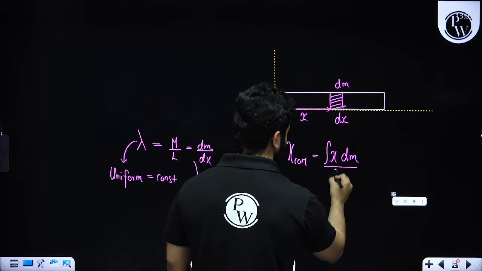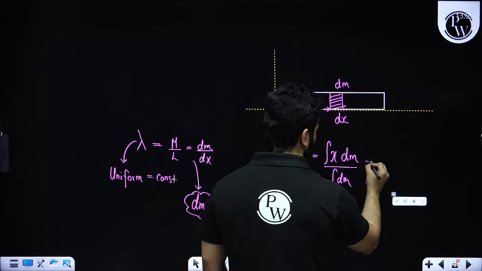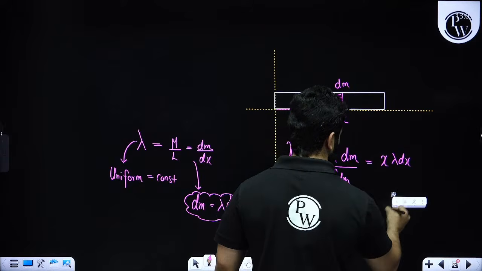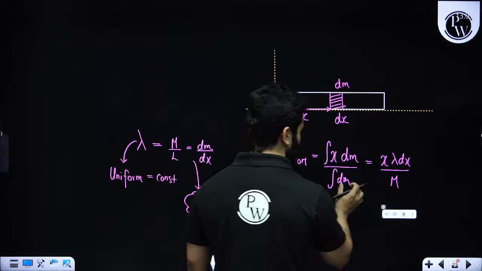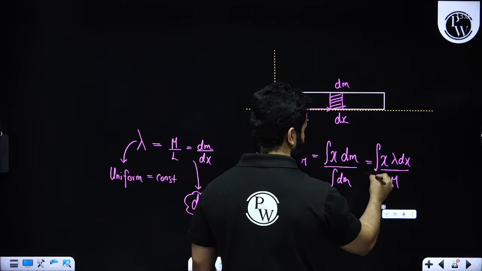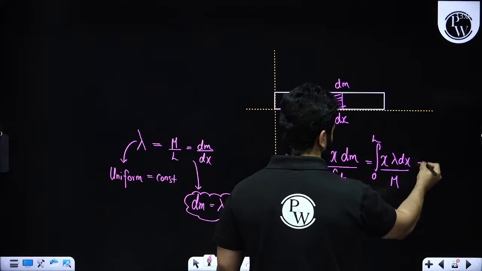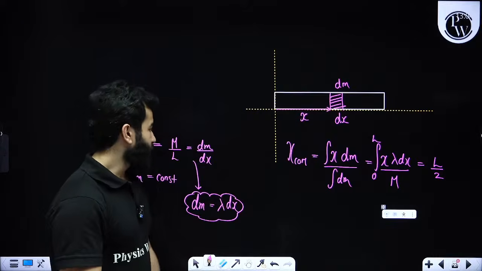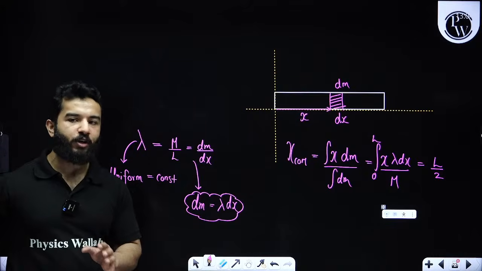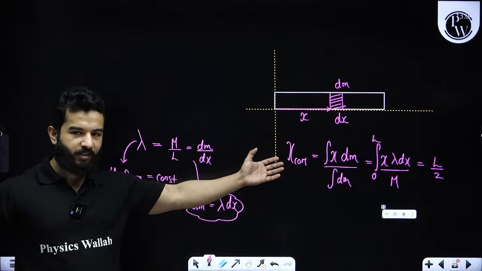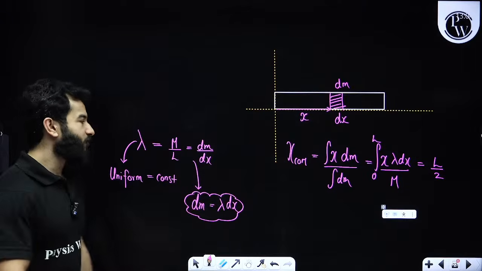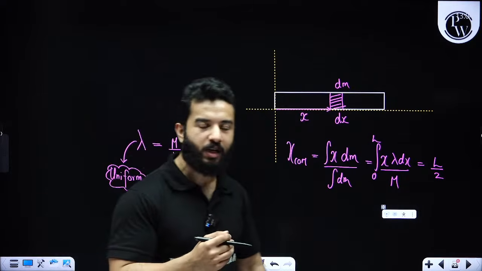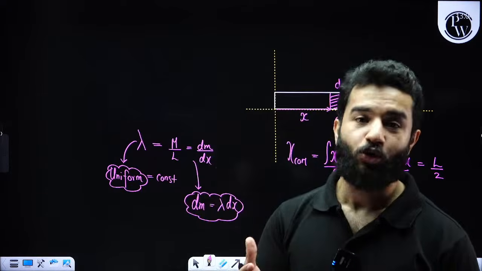And then I'm going to simply say that x COM will be the integral of x into dm and integration of dm. So x, instead of dm, I can write down lambda times dx, divided by integration of dm, which will be m, and integration will be from 0 to L, and when you do each and everything, you will get L by 2. No doubt about it. But many times, obviously in your NEET exam, they are not going to ask you to derive this, right? But if the case is of non-uniform distribution, then you will have to derive it. There is no other option.